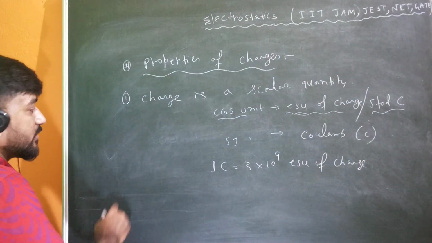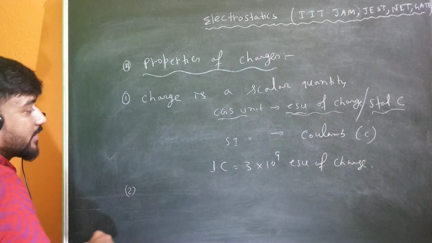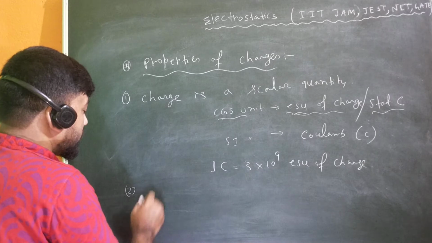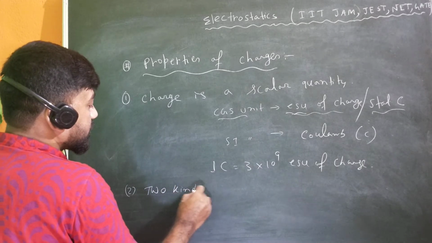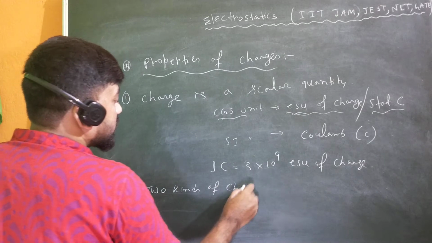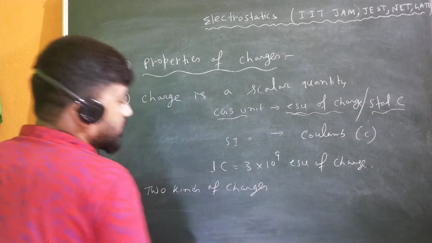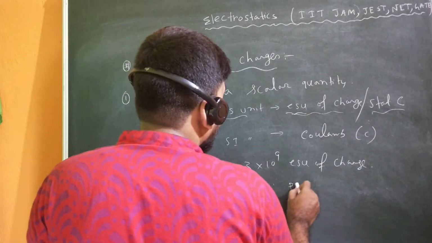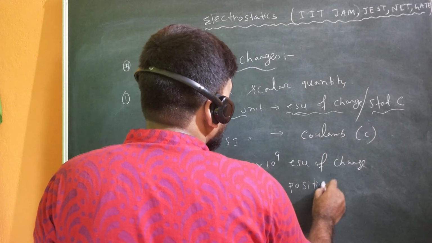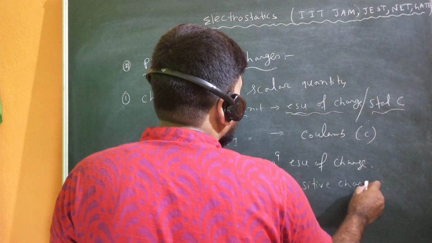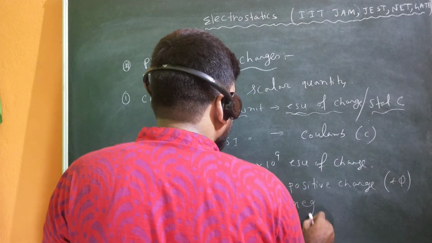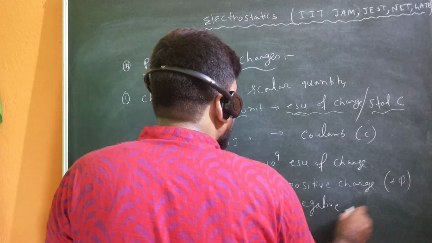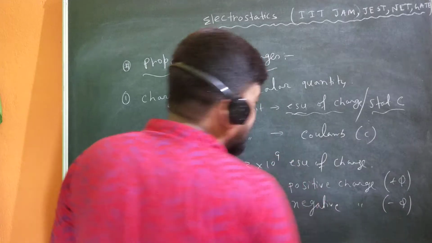Now I can give you the second property, and that is that two kinds of charge are there. One is positive charge, which is denoted by plus Q, and another is negative charge, which is denoted by minus Q, and these are just convention.